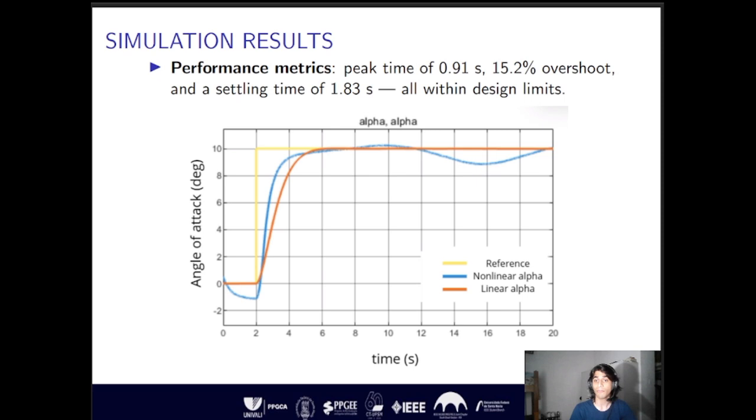The results show a very close correspondence between the two responses, with the nonlinear system exhibiting a stable response with a low amplitude oscillation around the reference value in the steady state. The designed system successfully met all performance requirements. Furthermore, the controller effectively stabilized the pitch rate, which remained bounded and settled quickly, in contrast to its unstable behavior in the open-loop configuration.